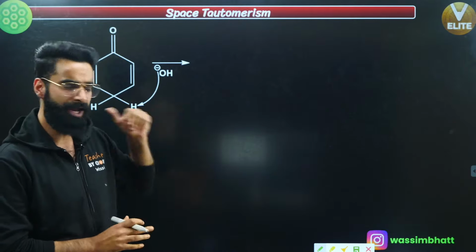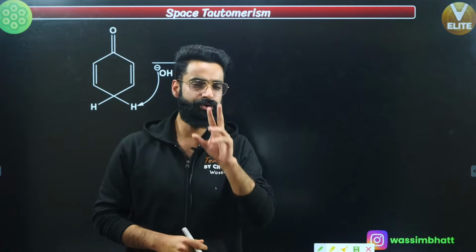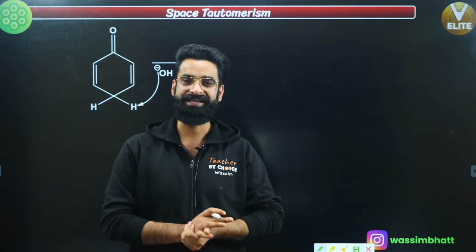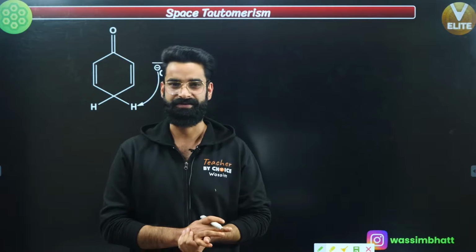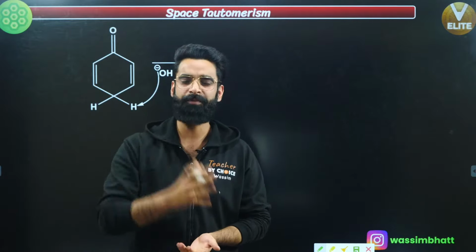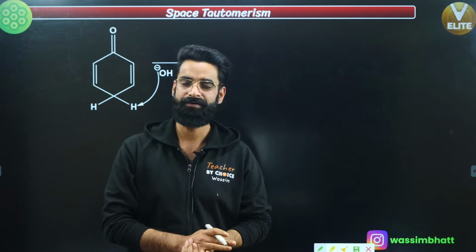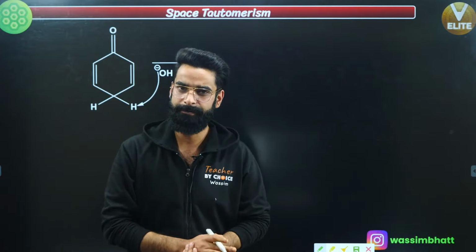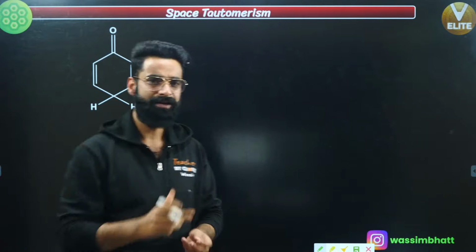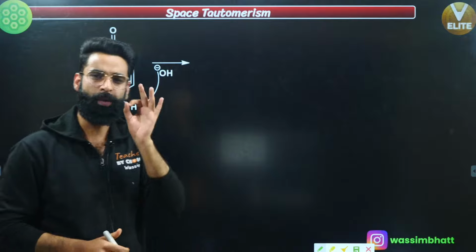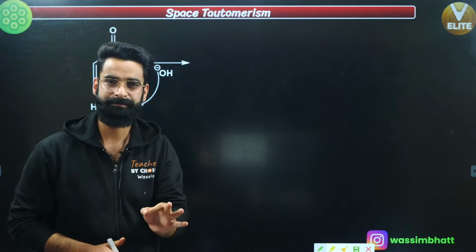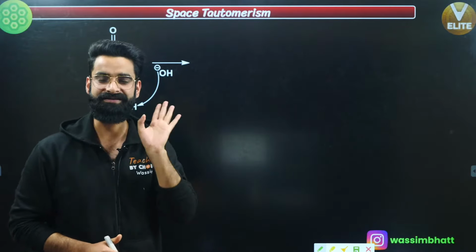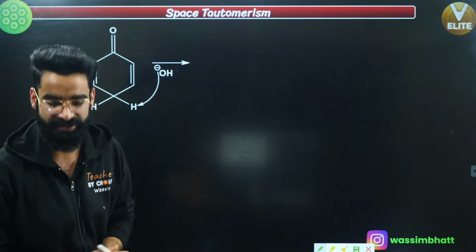Now, I showed you two cases in tautomerism. One was for the diad system and one was for the triad system. We used to take H positive out from the alpha carbon. Two systems we discussed in the last session, the diad and the triad system. Remember, whenever tautomerism happens apart from the diad and triad system, that's what I'll be calling space tautomerism.